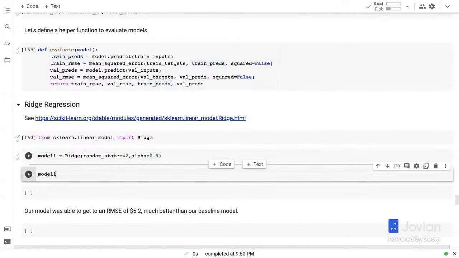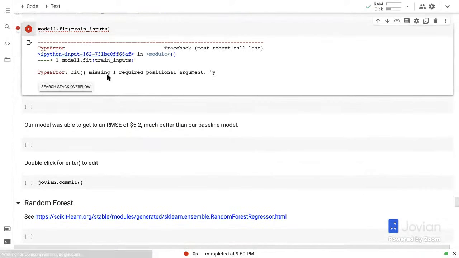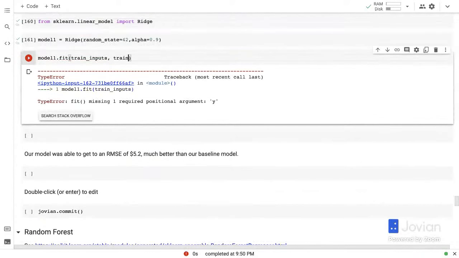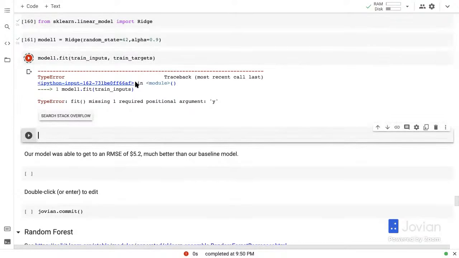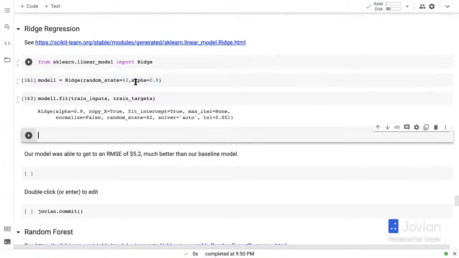But that's a model. Then let's train our model by calling model.fit, train inputs. Of course, we need to provide the targets as well. So the model is now going to train, and it is going to try and figure out a set of weights that can be applied to the input columns to create a weighted combination of input columns that predicts the target value, which is the fare amount.